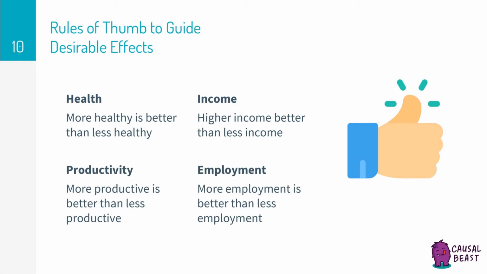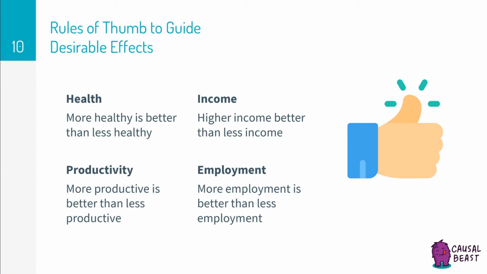Here, we're not going to get into any deep philosophical discussion on what is desirable, or undesirable, to live a good life. Instead, we're going to rely on what society possesses for us, good rules of thumb, to gauge which effects are desirable and which are not. For example, an effect characterized by more health is better than less health.